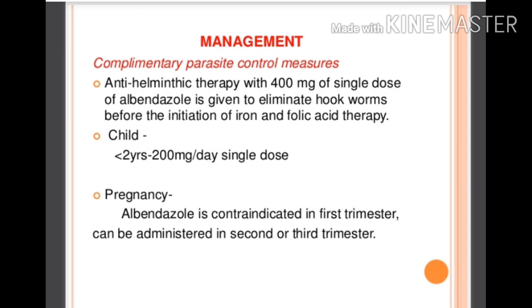Complementary parasite control measures: anti-helminthic therapy with a single 400 mg dose of albendazole is given to eliminate hookworms before the initiation of iron and folic acid therapy. For a child less than 2 years, it is given at 200 mg per day in a single dose. In pregnancy, albendazole is contraindicated in the first trimester and can be administered in the second and third trimester of pregnancy.